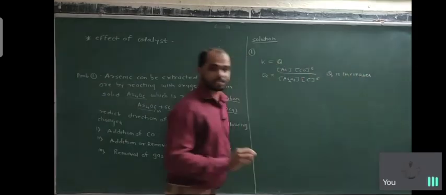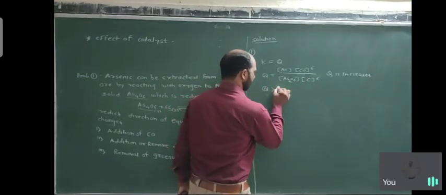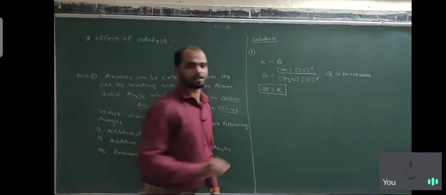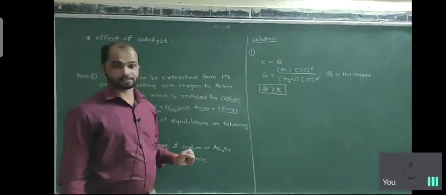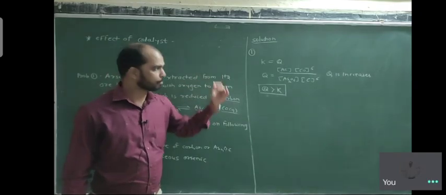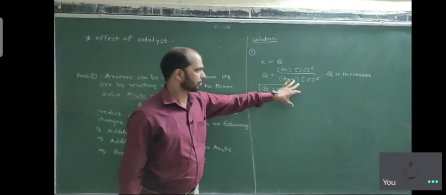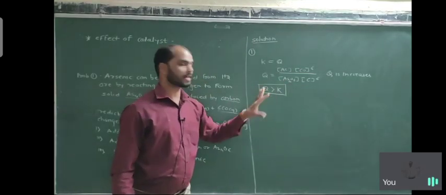So if Q increases, that means Q is greater than K. At equilibrium, both are the same. But once we add more CO at the numerator, that means Q increases. If Q increases, that means Q is greater than K.